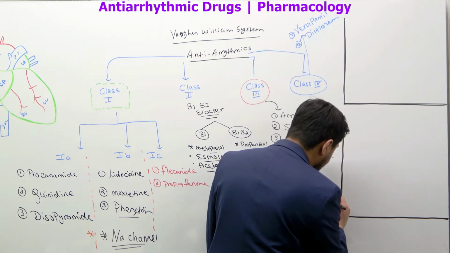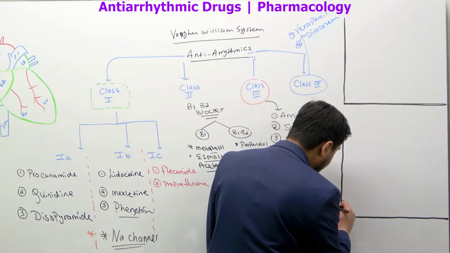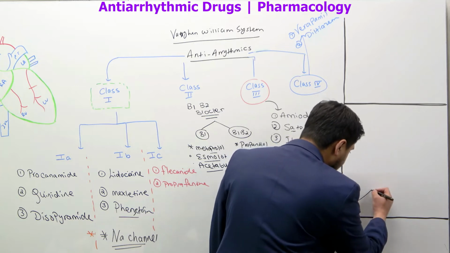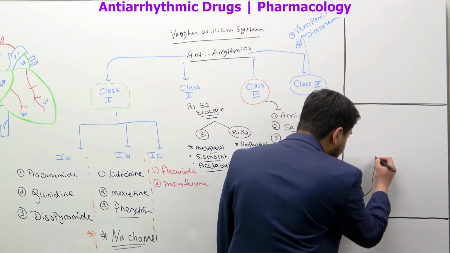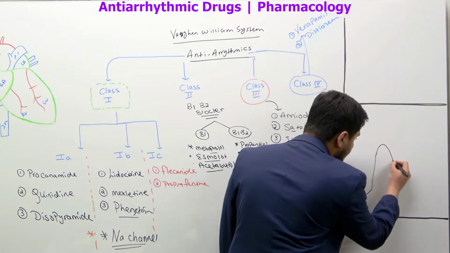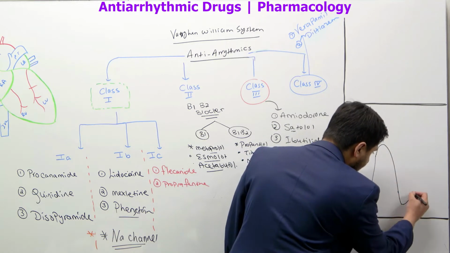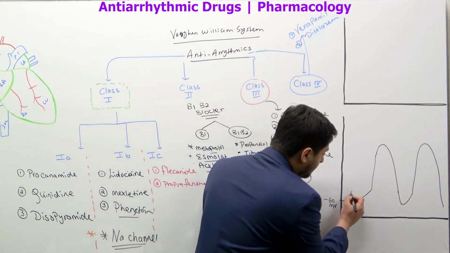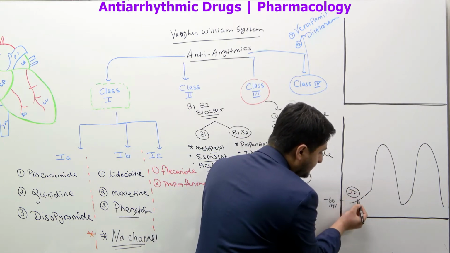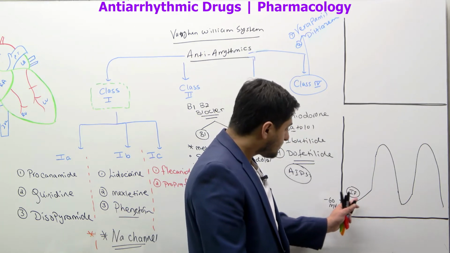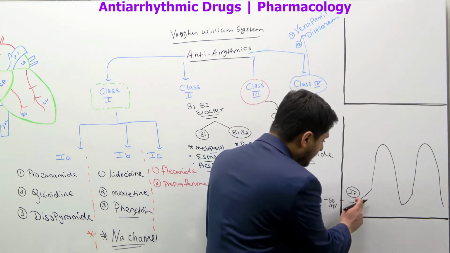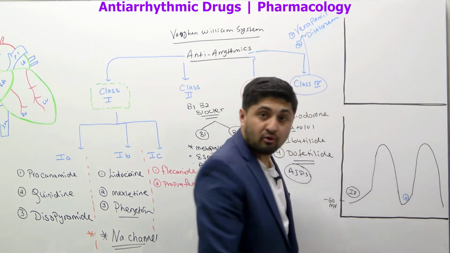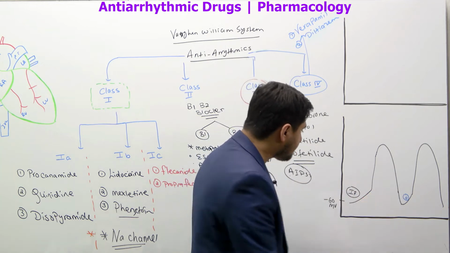What really happens is, first, their membrane potential is around negative 60 millivolts, right? And they have something called funny current channels. Voltage gated calcium channels open up and then it appears like this. What is happening here is that the funny current channels open up right here, and that results in this sort of slope here, right? This is what we call phase 4, because of the funny current. And that brings us to the threshold.